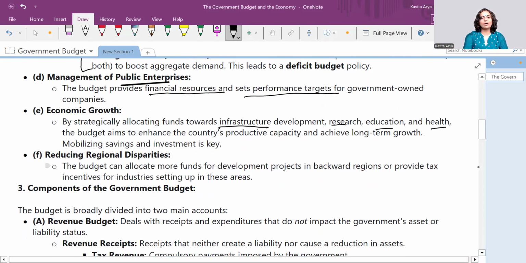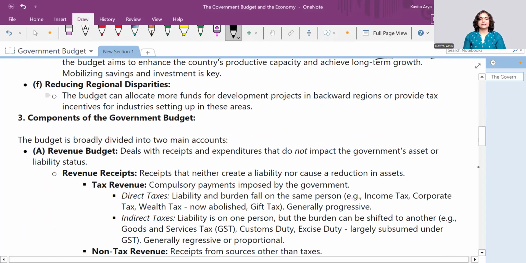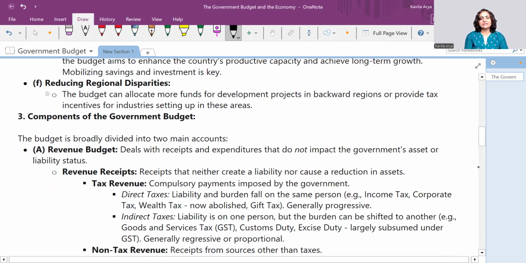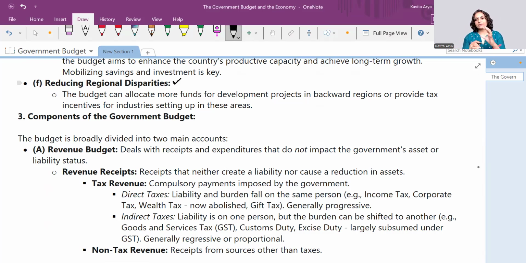Then, the reduction of regional disparities. This is very much relatable to the inequalities of income and wealth. There we talked about the people who are rich and poor. Here the point is the states, the regions which are rich or poor. So government tries that wherever there is less development, the industrial setup should come there, the industries should be set there, right?